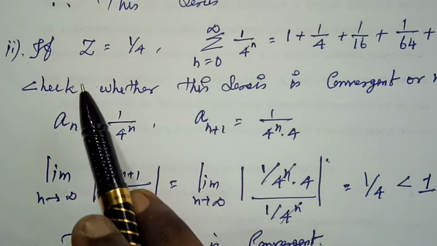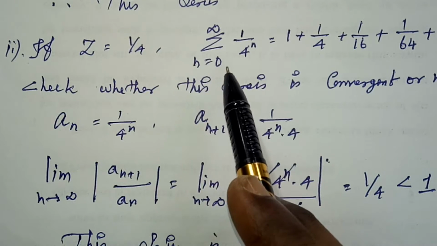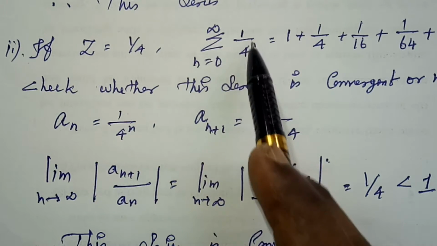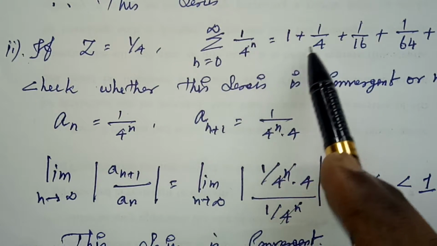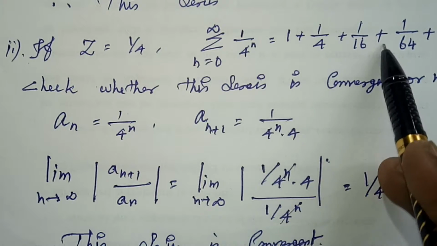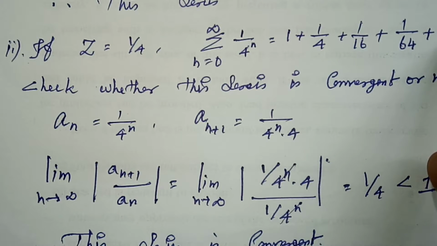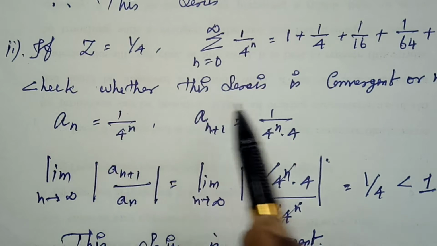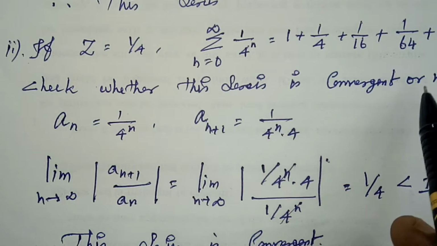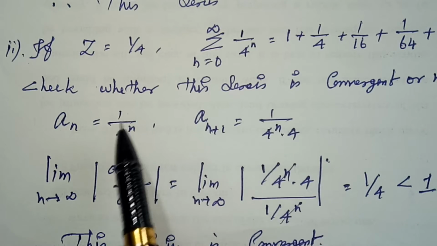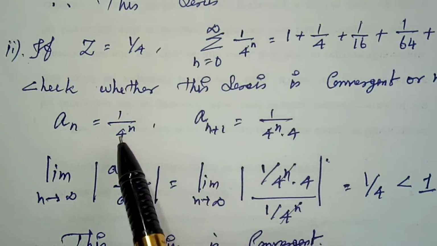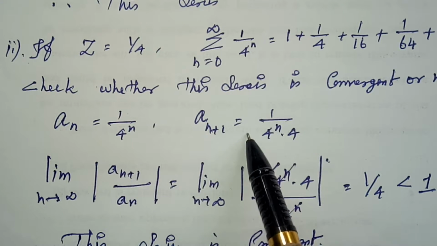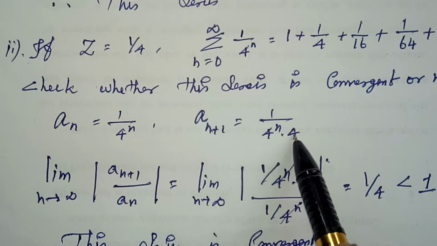Next. If z equal to 1 by 4, then my power series becomes summation n equal to 0 to infinity 1 by 4 power n, that is equal to 1 plus 1 by 4 plus 1 by 16 plus 1 by 64 plus and so on. Now I am going to check whether this series is convergent or not, right? So here the value of an is 1 by 4 power n. So an plus 1 equal to 1 by 4 power n into 4, right?